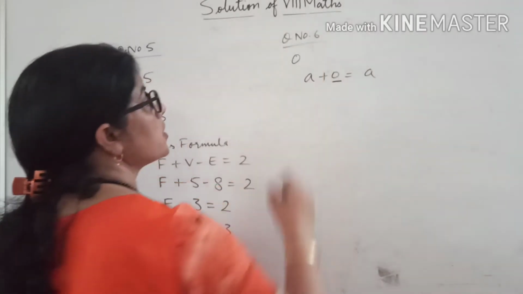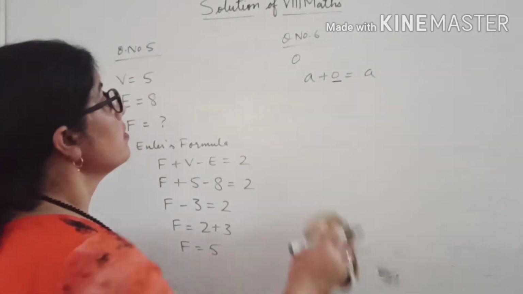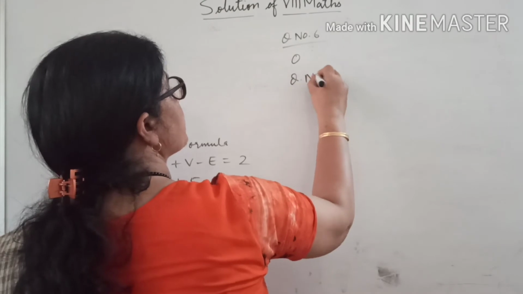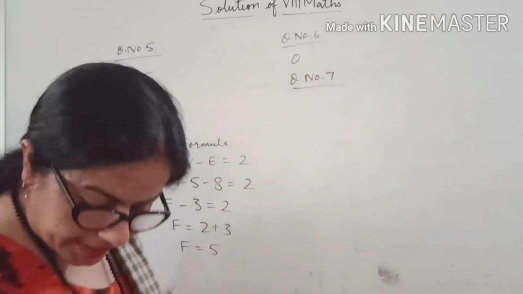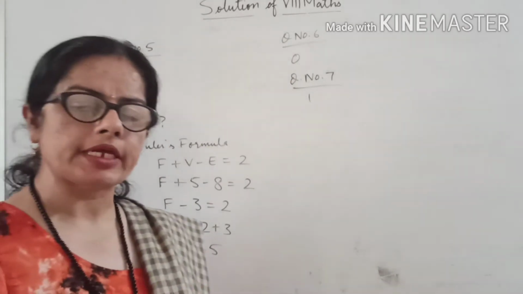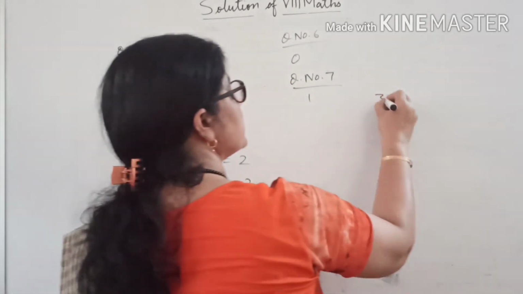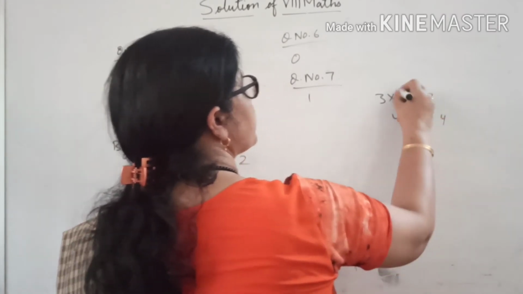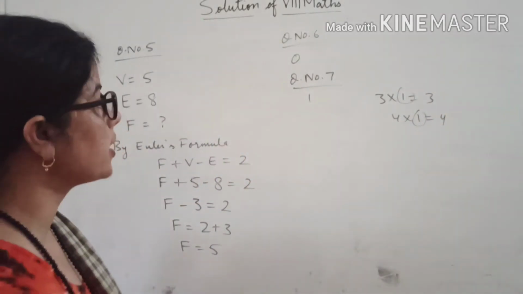So the answer of question number 6 is 0. And what is the multiplicative identity? Multiplicative identity is 1 because it keeps the multiplication the same. Like 3 into 1 is 3, 4 into 1 is 4. So the multiplication remains the same.